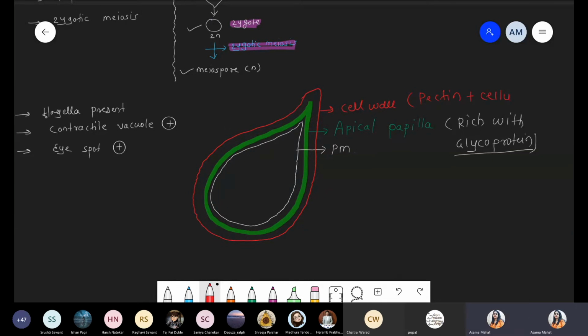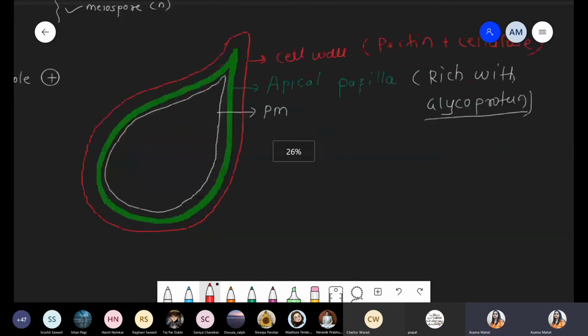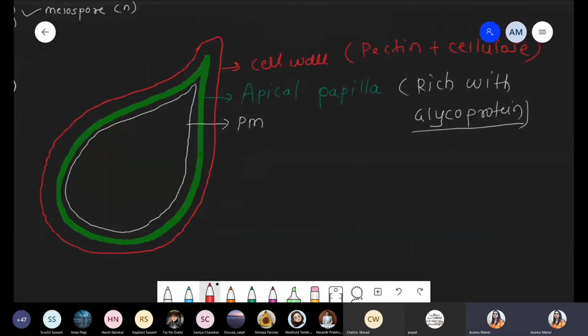Pectin plus cellulose. Okay, quickly cover this part. We are talking about three parts from outer to inner. First one, cell wall. Second, apical papilla, and the third, plasma membrane.